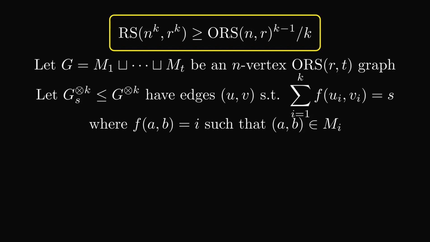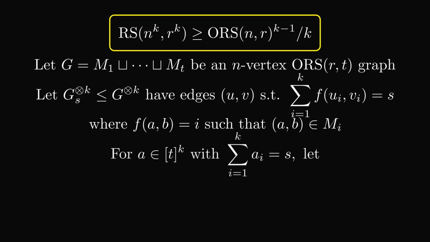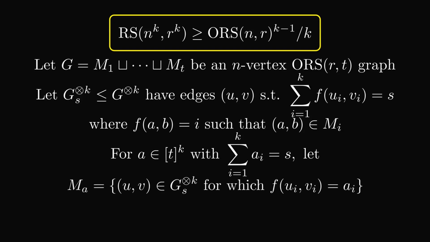Now, given a vector a of length k with entries in 1 through t, which is just the number of matchings in G, recall, we define a subset of edges in the big graph as follows. M sub a will be those edges for which f of (ui, vi) is equal to ai. So it's the set of edges in our big graph whose first coordinates are adjacent in matching a1 in G, whose second coordinates are adjacent in a2 in G, etc.